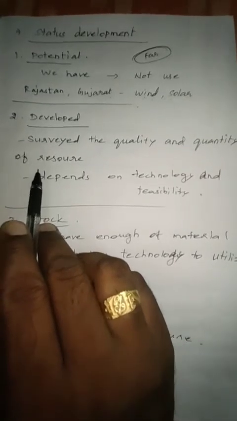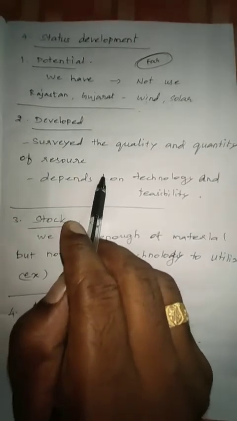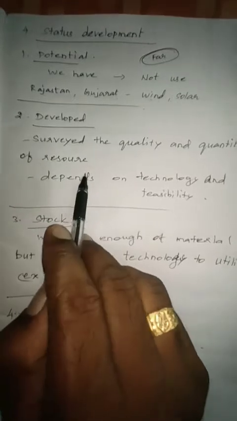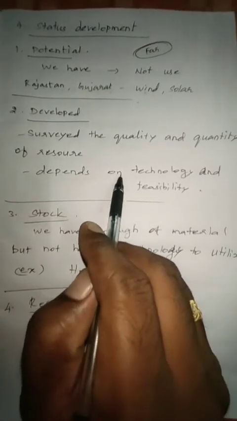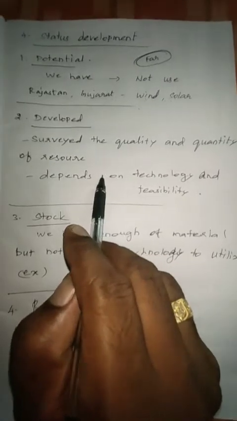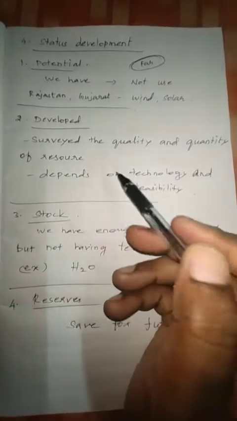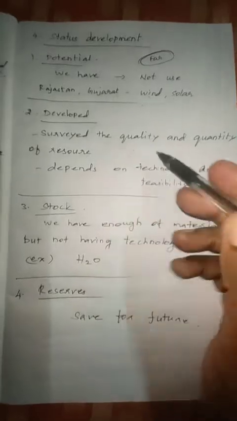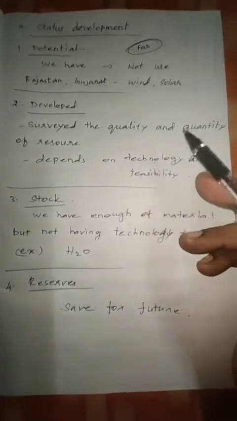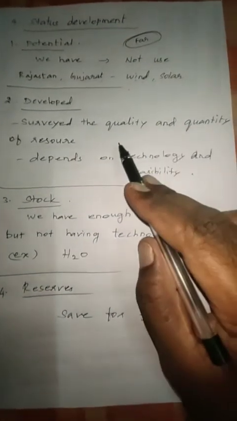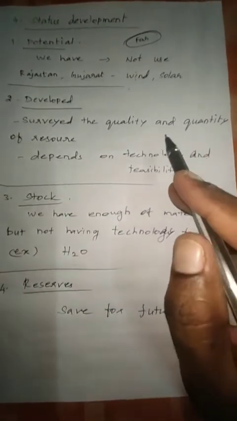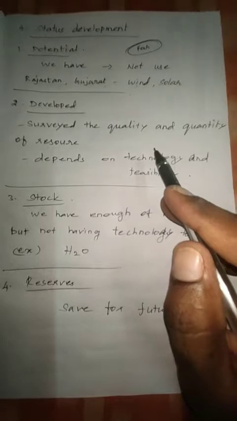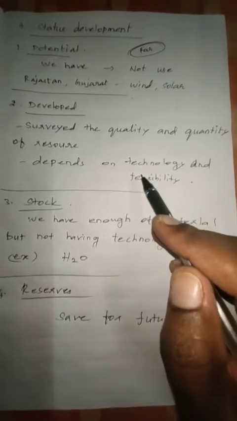Maybe in future, depending on the technology, if we find more technology, we will use this. Developed, stock and resource have more or less the same points. On behalf of technology we can use it in future.